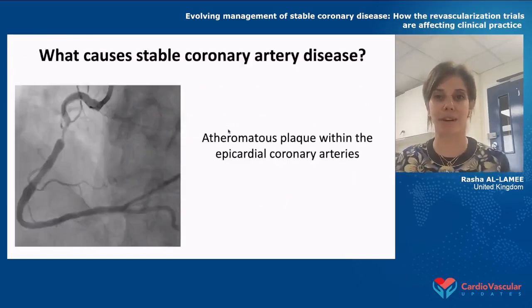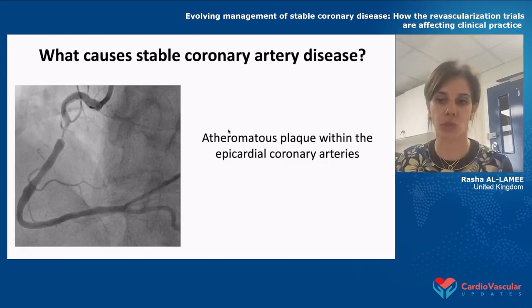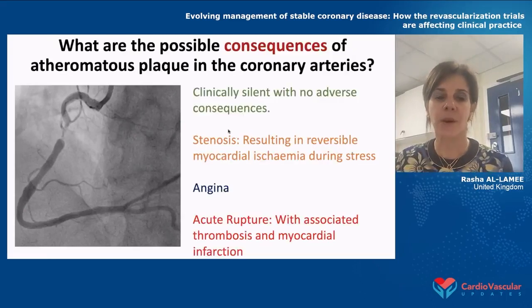So first, let's think about stable coronary artery disease. What causes stable coronary artery disease? Well, we know that it's caused by atheromatous plaque within the epicardial coronary arteries, or at least this is our main approach towards stable coronary artery disease. Now, we often think about the possible consequences of atheromatous coronary artery disease, and these can come in many ways. The first is that the patient might be clinically silent with no adverse consequences, and that you find this atheromatous disease incidentally, perhaps when doing a scan for another reason.